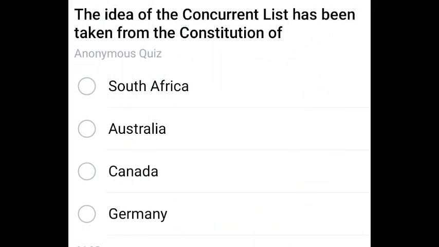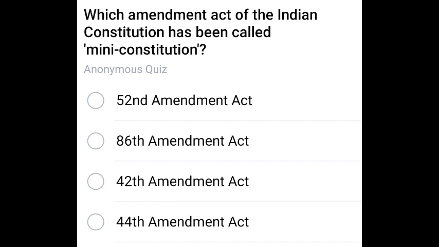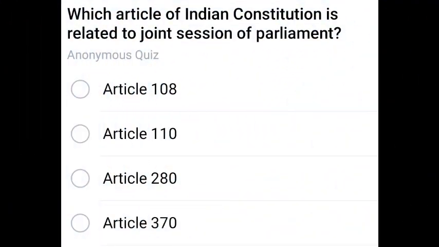Next one. The idea of the concurrent list has been taken from the Constitution of which country? Concurrent list, this idea we have taken from Australia. Next question. Which amendment act of the Indian Constitution has been called mini constitution? That is the 42nd. Very important question again.